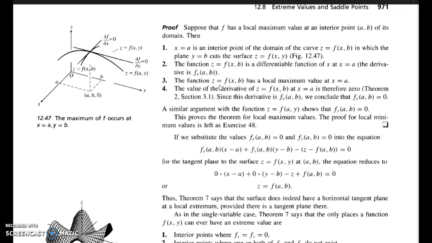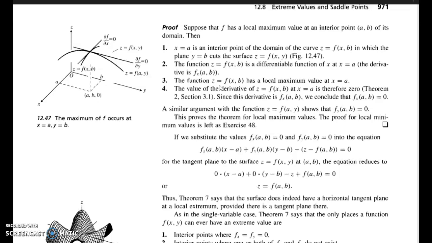Second, the function z equals f of xb is a differentiable function of x at x equals a. Third, the function z equals f of xb has a local maximum value at x equals a. So these are the things we have got from the question.